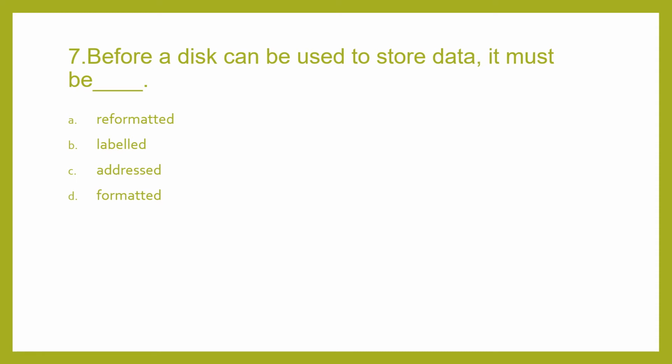Coming to the seventh question, before a disk can be used to store data, it must be. Whenever you start using the disk, for which purpose do you use it? For storing the data, like a hard disk and all. So always a term is correlated to it, and that is formatting. Why are we formatting it?